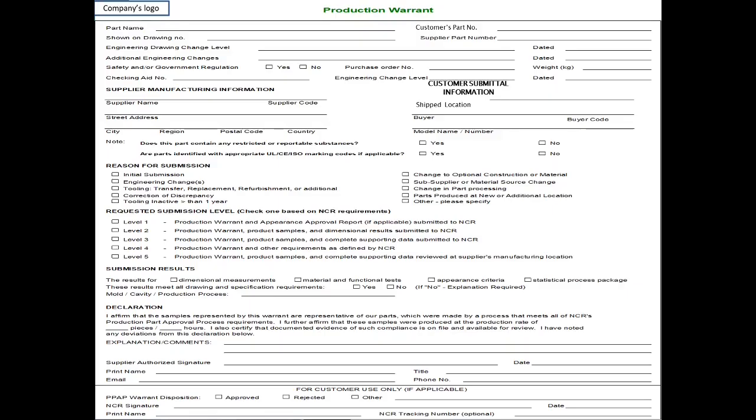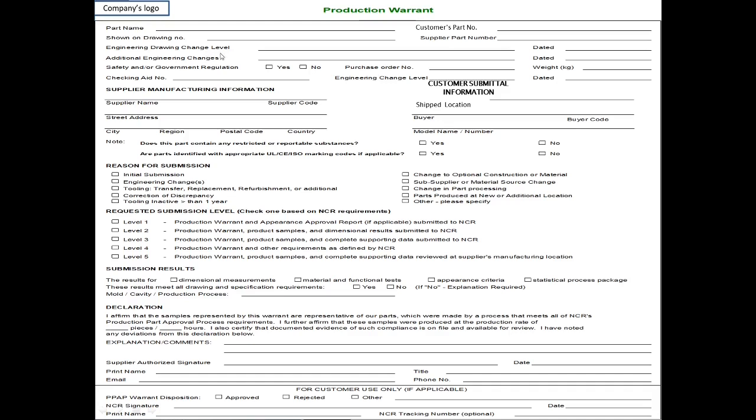Now here we will see the production warrant up close. What is actually written in a production warrant? When you go through this picture, in the top left corner is the company logo, and here is the part name which you are going to supply. You have to write the part name here. Here you have to write the part number of the customer, which is shown on the drawing number. Here you have to write the supplier part number.